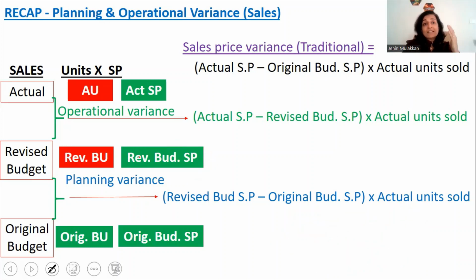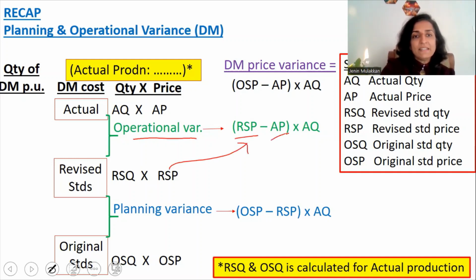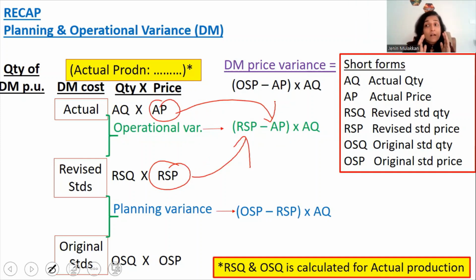But for the other two, that is those variances relating to the cost. Now for direct material, for the operational variance, what was the formula? It was the revised standard price minus the actual price. That is, the bottom figure has been written first and the top figure has been written next. Which means that if it's a cost variance, you have to write the bottom figure first. Only then you will get a positive balance for the favorable variances and the negative balance for the adverse variances. This is the same thing that we are applying in direct labor also.